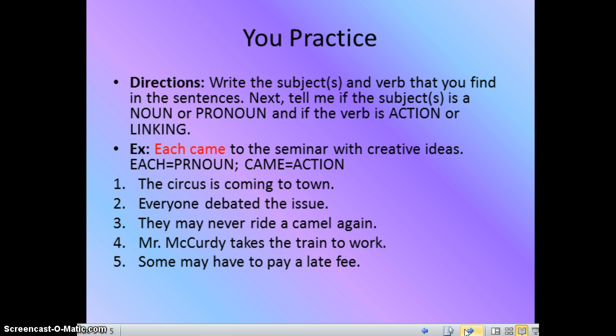Here are your sentences to practice by yourself. Please read the directions. Some of you are taking a lot of time to write down every single sentence, but you do not have to. All you need to do is write the subject or subjects and the verb that is in each sentence. Then you need to tell me if the subject or subjects is a noun or pronoun, and then if the verb is an action or linking verb.